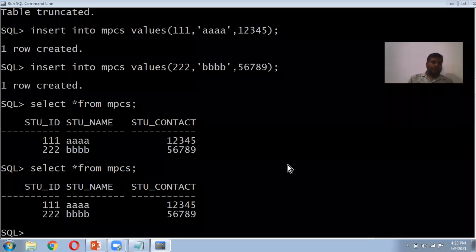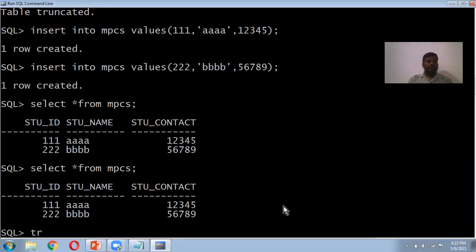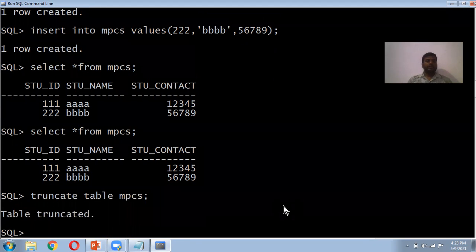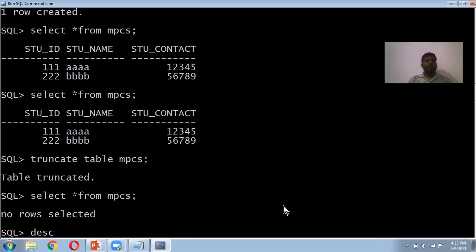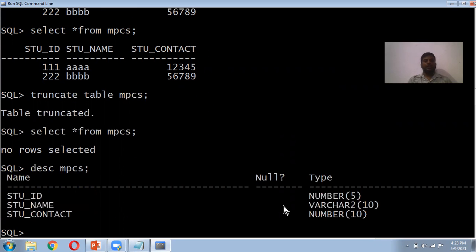What will happen now? The values will be truncated. So you can see there are no values, no row selected. We can have a description, but the values are deleted. Before doing the drop, we have to insert the values again.